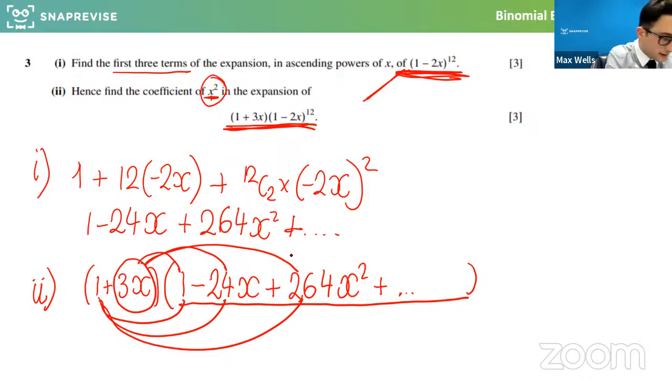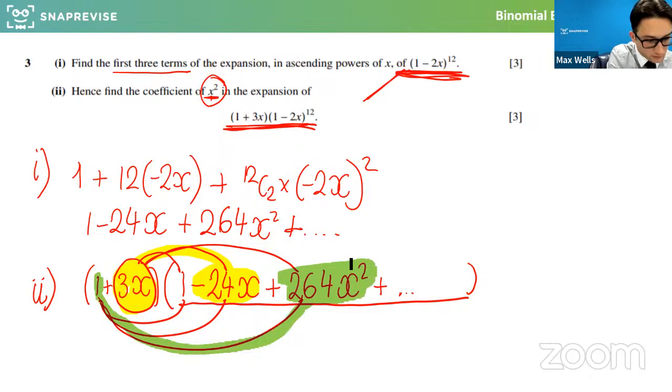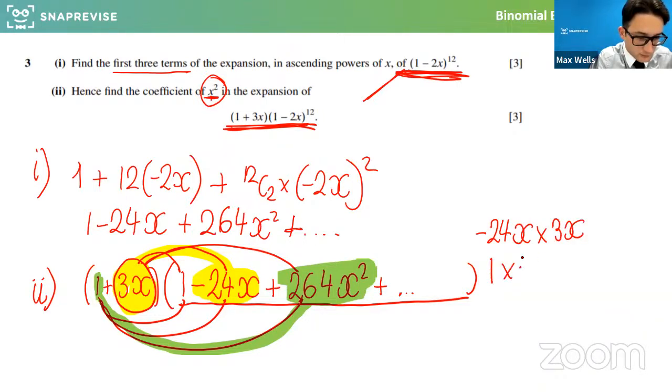So the x squared term is going to come from the 3x being multiplied by the minus 24x, and also from the 1 being multiplied by the 264x squared. So for this 13 bracket expansion, we get minus 24 times x times 3x, plus 1 times 264x squared.